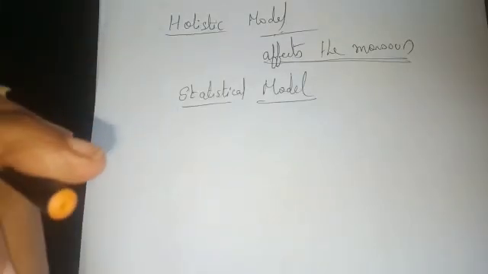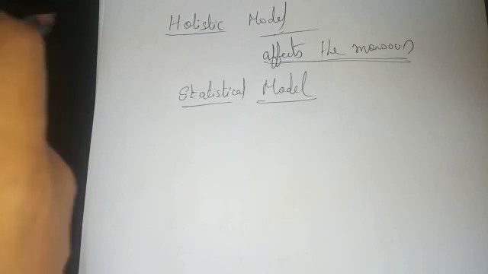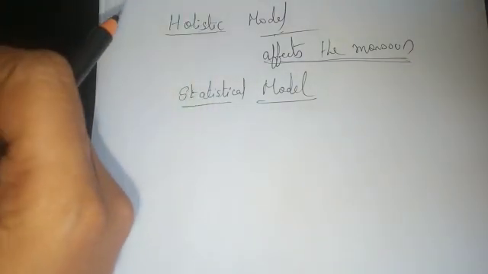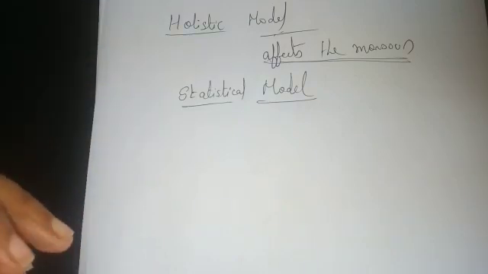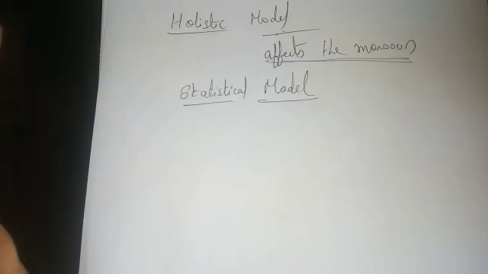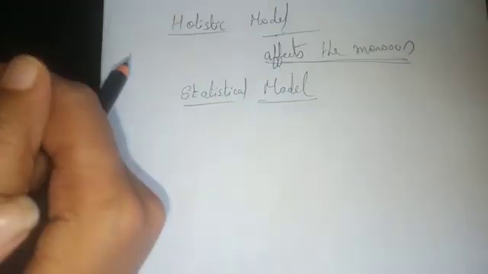Next model is the statistical model. In the statistical model, they do the prediction with the help of statistics. In this statistical model, they do the prediction by the comparison method.